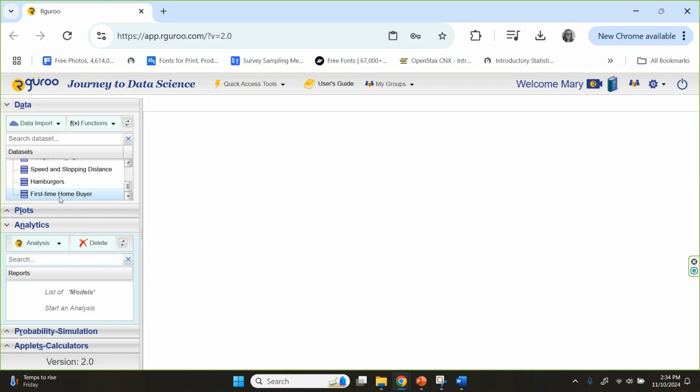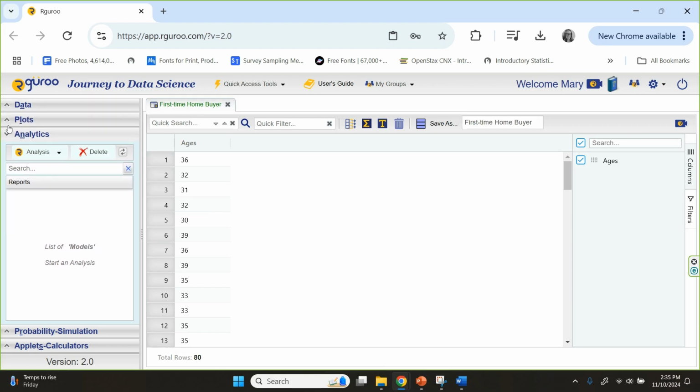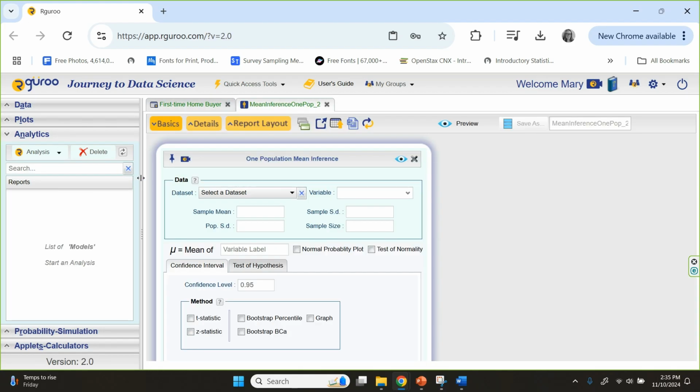Great. We can take a look at it if you'd like. You can see that it is indeed a data set of ages. And if we scroll all the way down, there are in fact 80 of them. To compute the confidence interval, we're going to need to visit analytics here underneath. Click on the drop-down box, choose mean inference, one population.